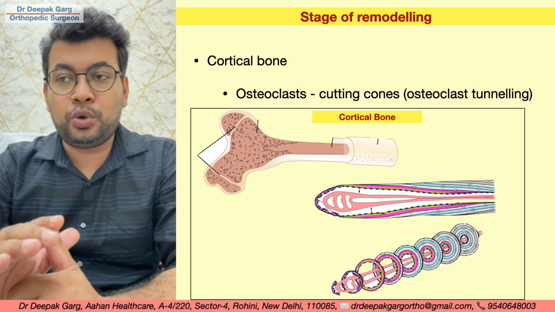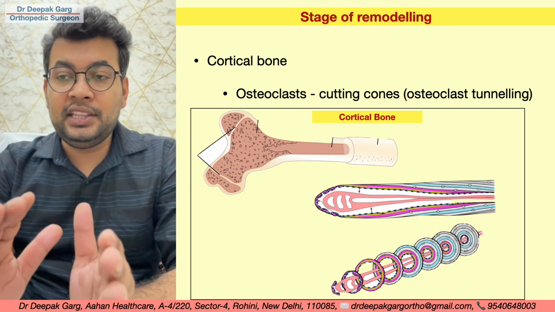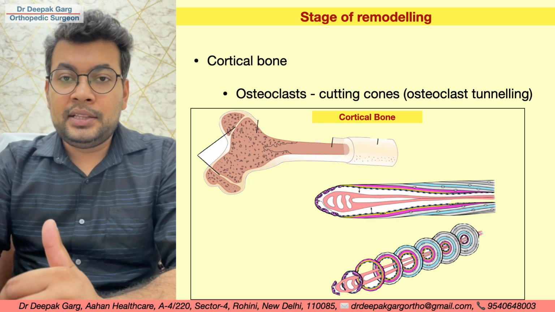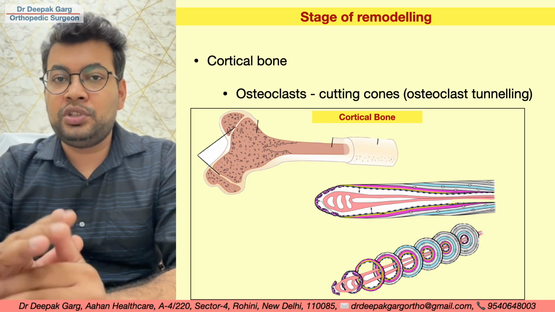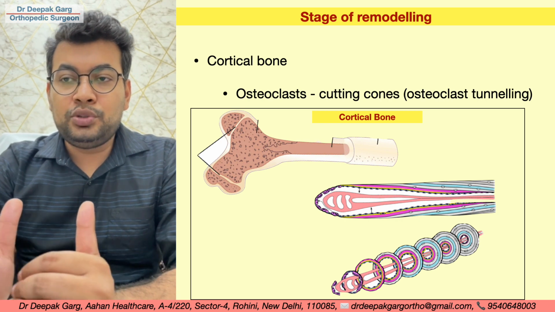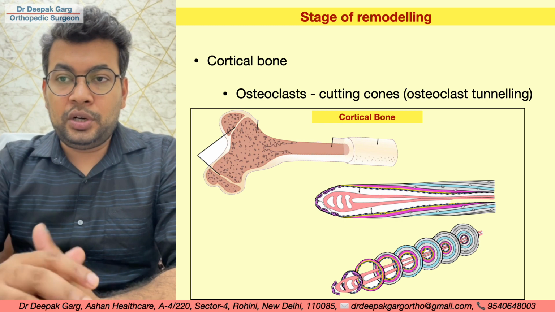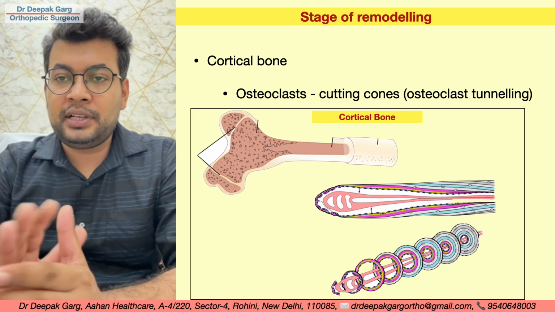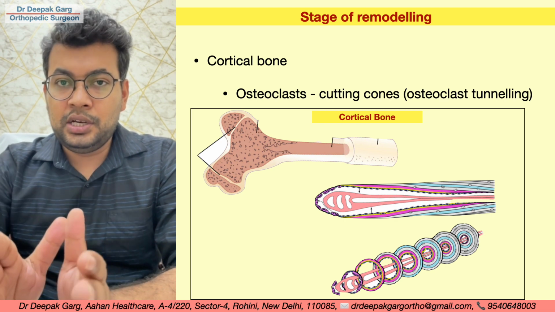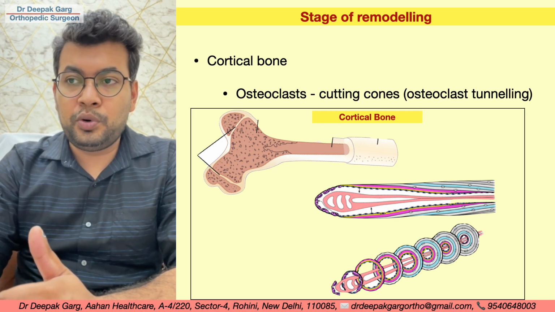These are also called osteoclast tunneling. In these created spaces, the blood and neurovascular structures will go. Collagen will arrange around the neurovascular structures, and after the osteoclasts, in the picture osteoblasts will come. They will produce more collagen, and then the calcification will occur in these arranged manners, and this is called the stage of remodeling.